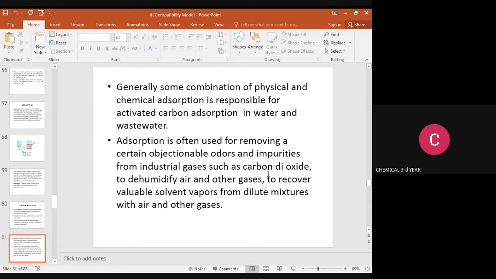Generally, some combination of physical and chemical adsorption is responsible for activated carbon adsorption in water and wastewater processes. Adsorption is often used for removing certain objectionable odors and impurities from industrial gases such as carbon dioxide, to dehumidify air and other gases, and to recover valuable solvent vapors from dilute mixtures with air and other gases.